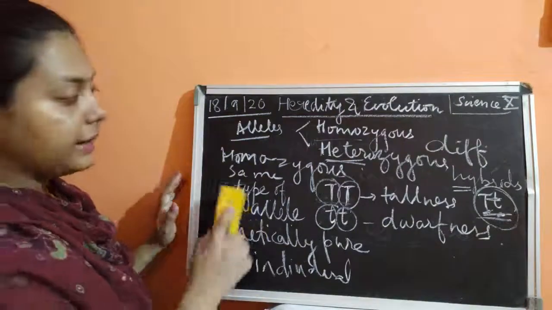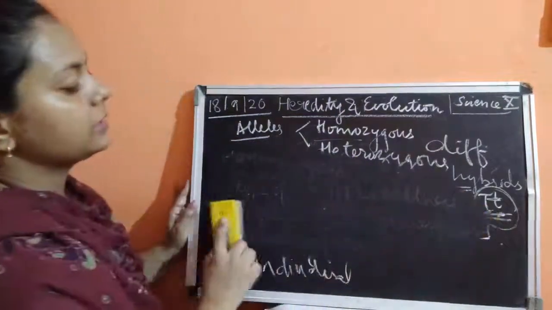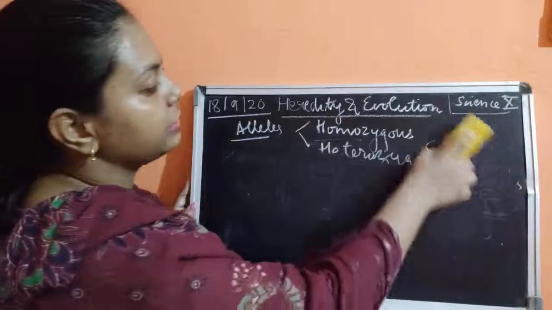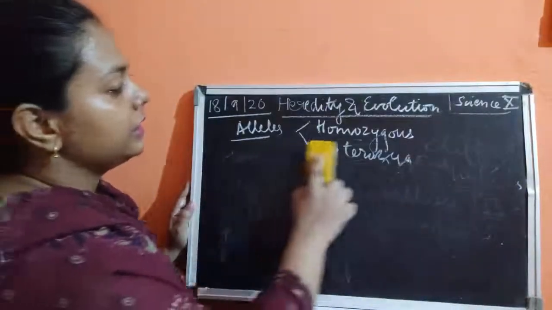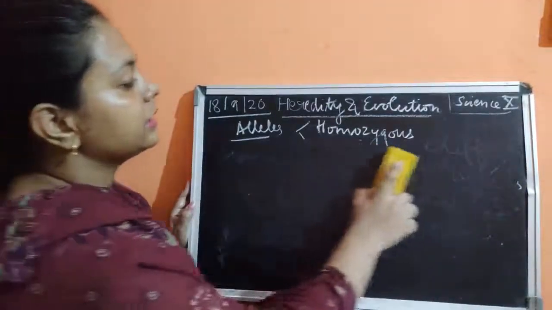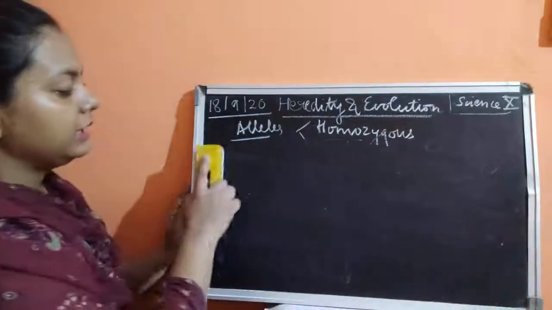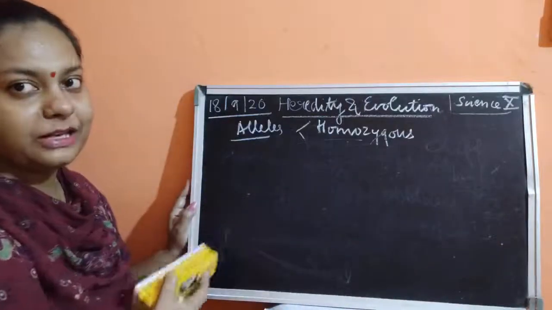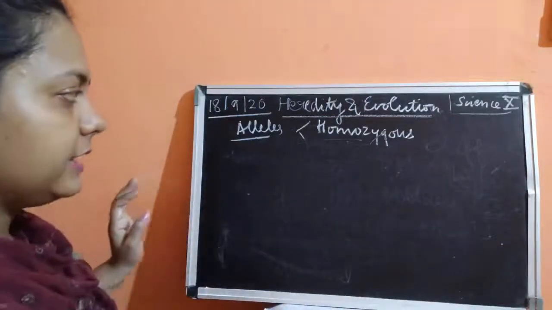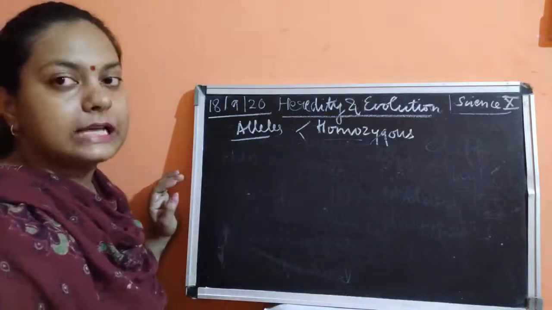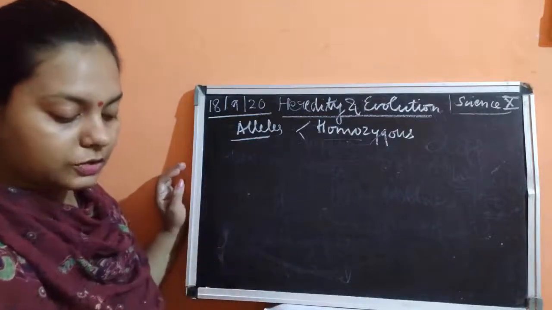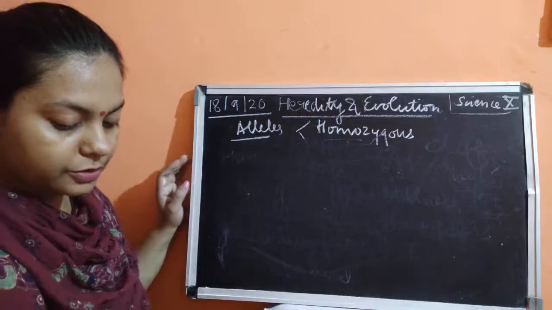But if both the capital letters are there, then also it is homozygous. If both small letters are there, then also it is homozygous allele. Now, this homozygous condition, I'll tell you just now why I have written these capital letters and small letters. Okay, so it's very interesting. Homozygous alleles are of two types, children.